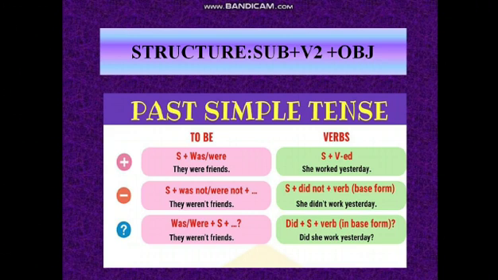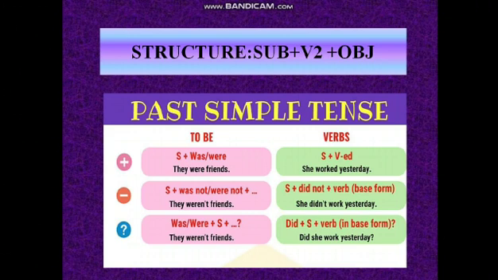Now minus means negative sentence, and for making a negative sentence we use not. So what will be the formula of a negative sentence? Subject plus was not or were not plus object. Means, what is the subject? They were not friends. They is the plural subject, that's why were is added to it, and after were we have added not to it, so it becomes they were not friends.